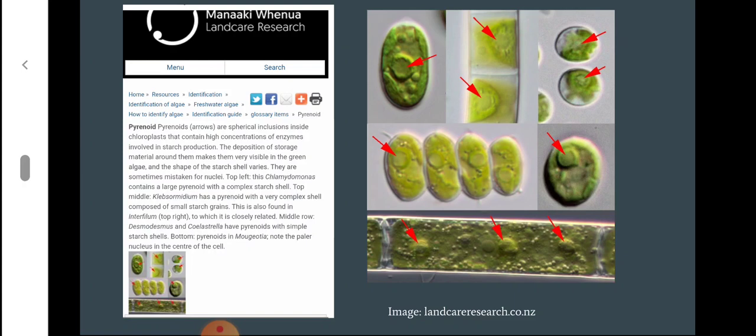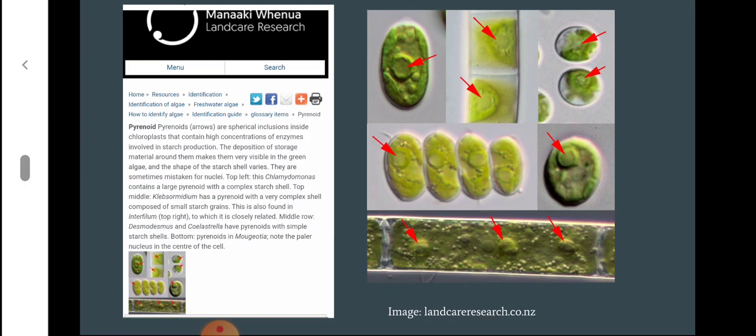In the diagram, top left, Chlamydomonas contains a large pyrenoid with a complex starch shell. In the top row middle image, Klebsormidium has a pyrenoid with a very complex shell composed of small starch grains.